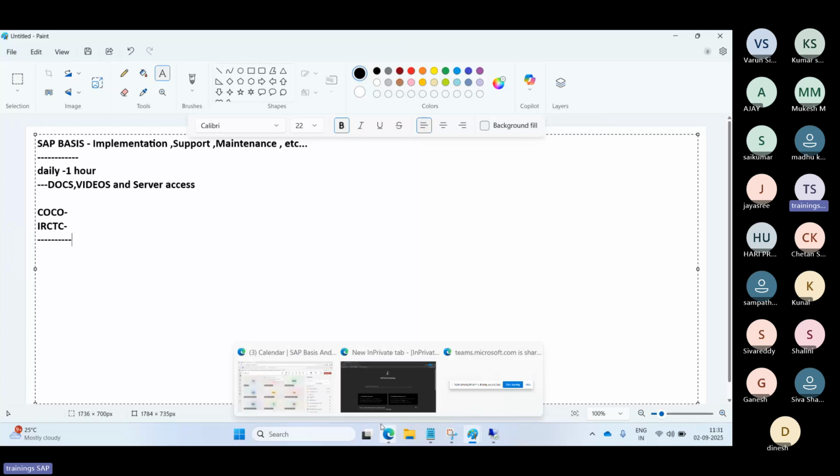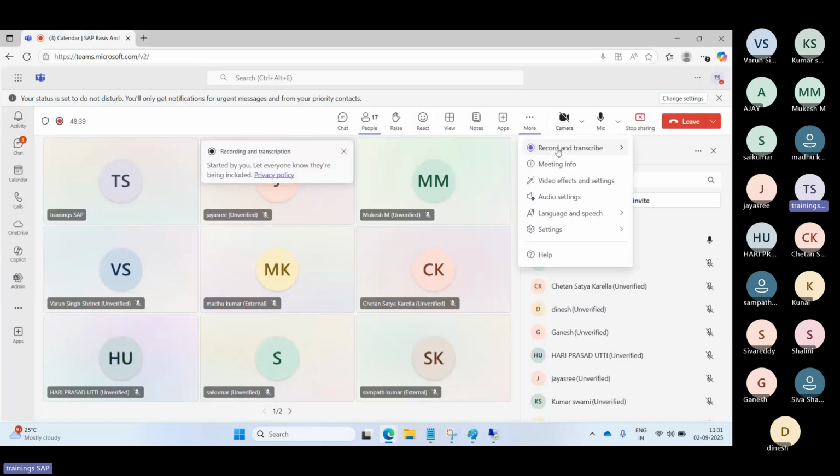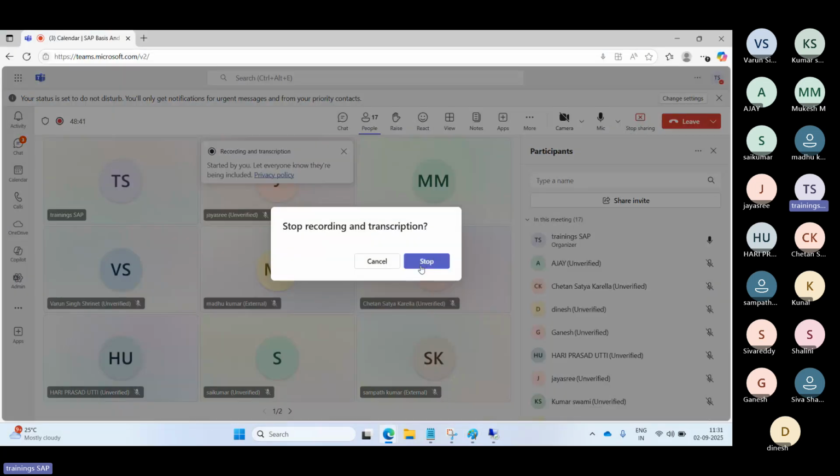So in our first class, we will discuss implementation projects.